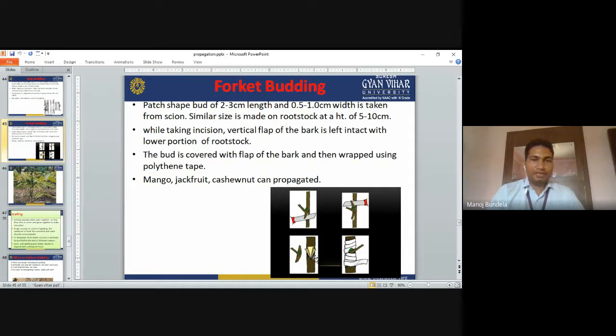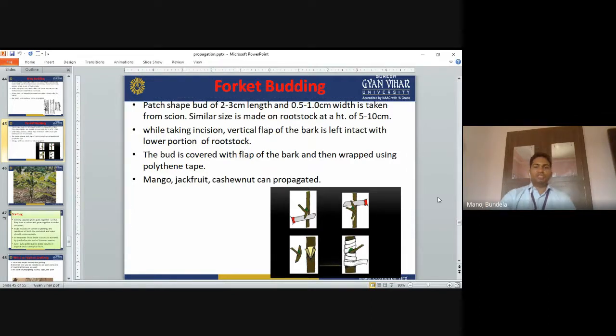While taking the incision, the vertical flap of the bark is left. So the vertical flap of the bark will be left like this, intact with the lower portion of the rootstock. The bud is covered with the flap of the bark. So this is the flap of the bark. After that, we will cover the bud with this flap of the bark and then wrap it using a polythene cap. Then we will cover it with polythene like this.